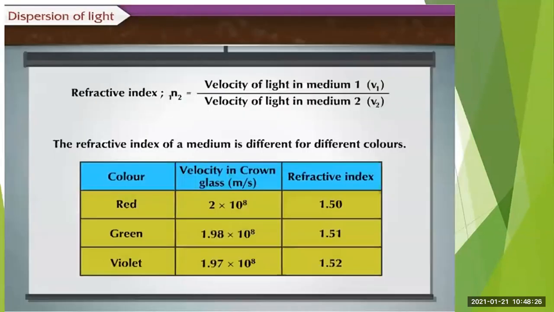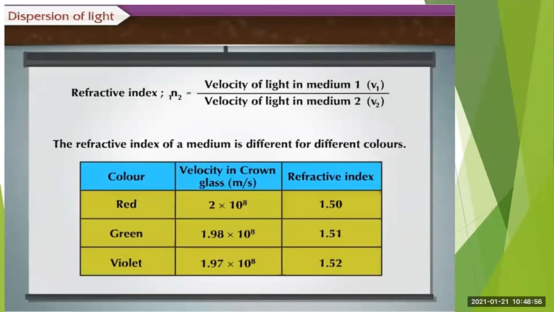In this table, you can observe that three different colors are given, that is red, green and violet. If we consider the medium as crown glass, the velocity in crown glass for red color is 2 into 10 raised to 8 meter per second. For green, it is 1.98 into 10 raised to 8 meter per second.